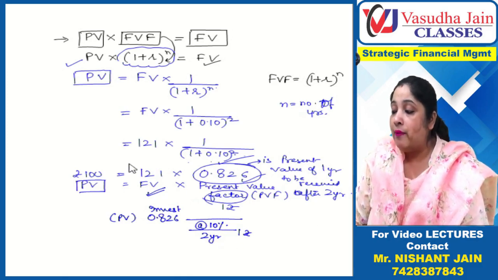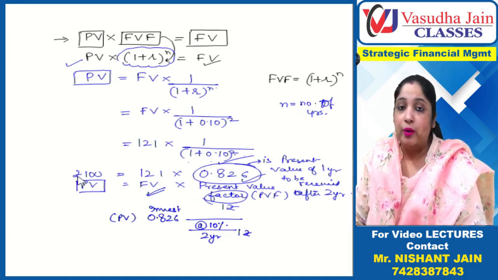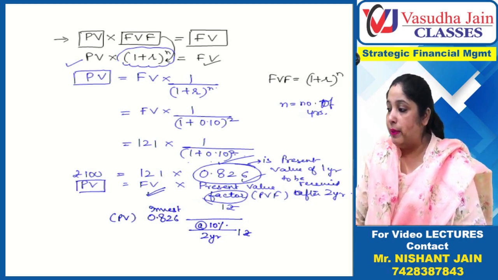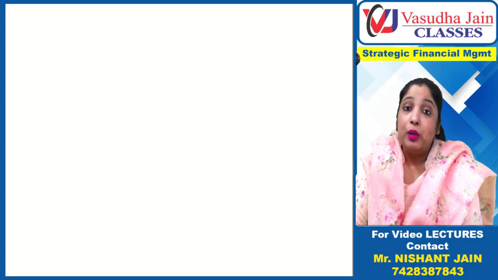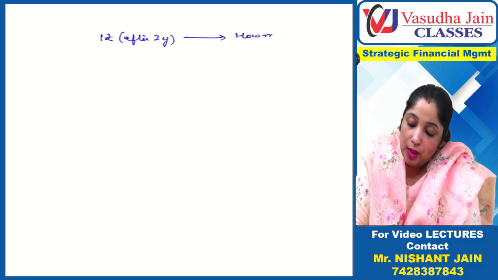So if you want to get 121 after 2 years, how much should you invest? Simple unitary method. If you want to get 1 rupee after 2 years, how much should be invested today? 0.826.